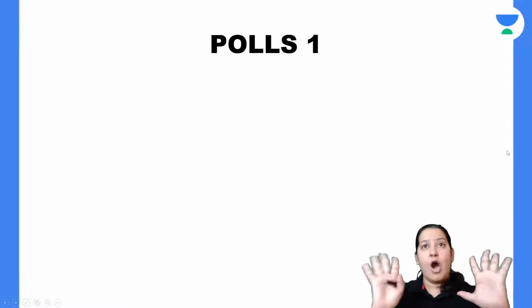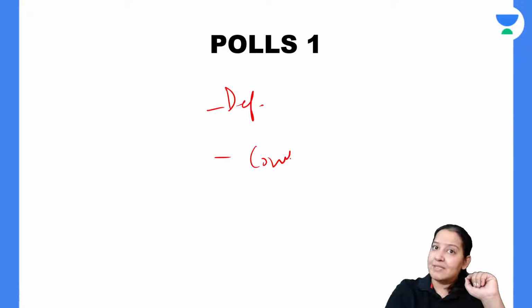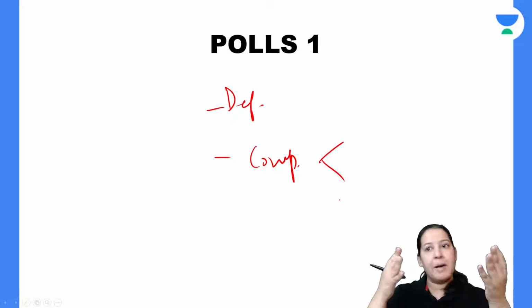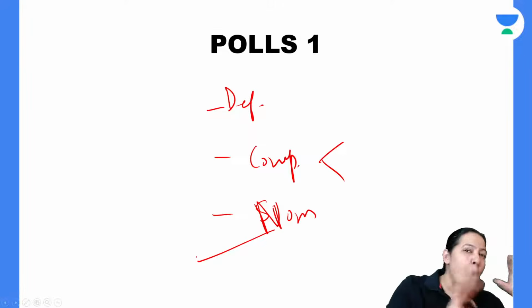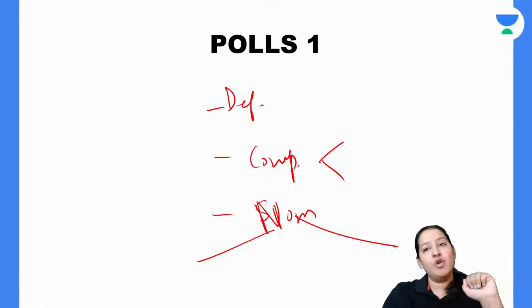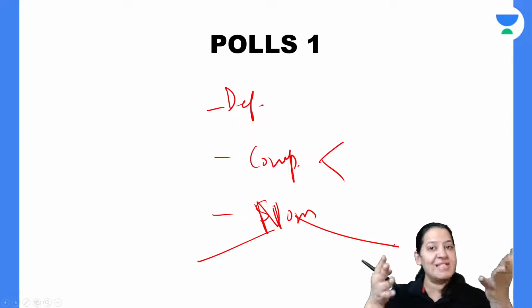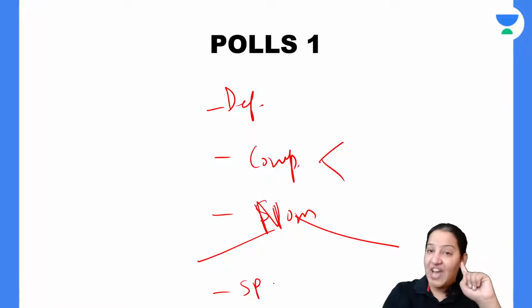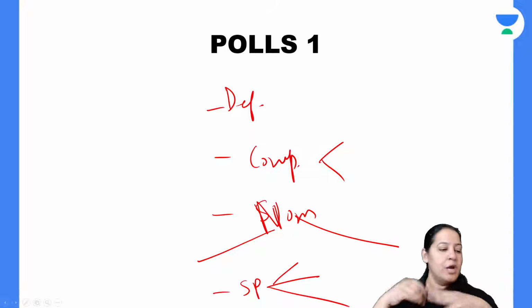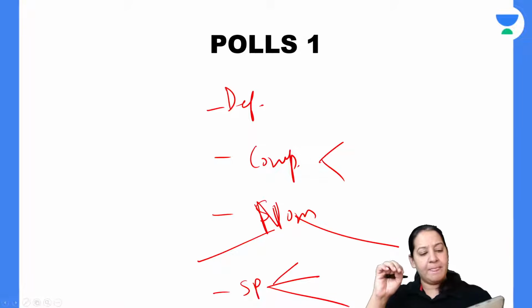Everyone. So till now, what have we learned? We have learned the definition of neoplasia. We have learned the two types of components of neoplasia, parenchymal component and stromal component. We have learned the nomenclature. Benign tumors end in oma with 5 exceptions. Malignant tumors end in either carcinoma or sarcoma depending on whether they arise from epithelial cells or mesenchymal cells. We have learned some special categories of tumors: teratoma, hamartoma, choristoma. I guess you know everything. So I would like to launch some polls here.